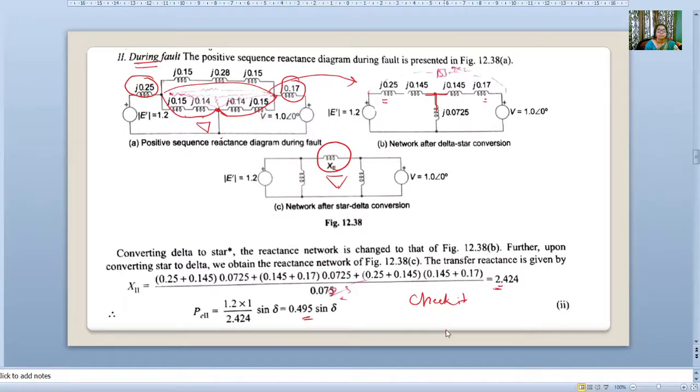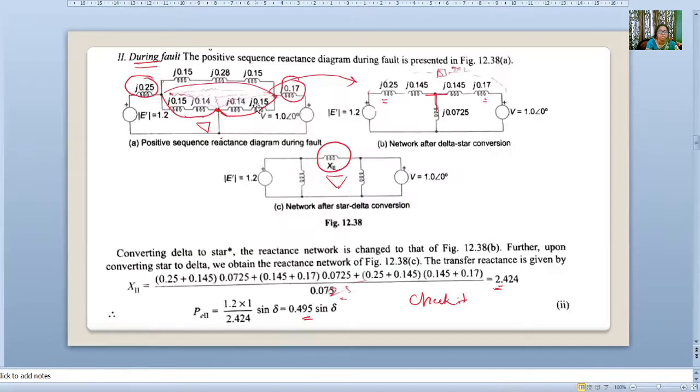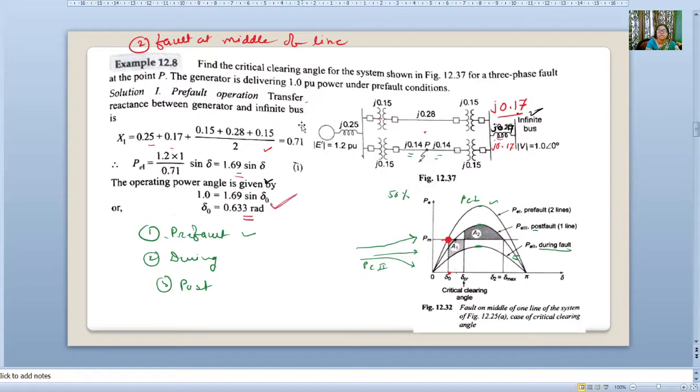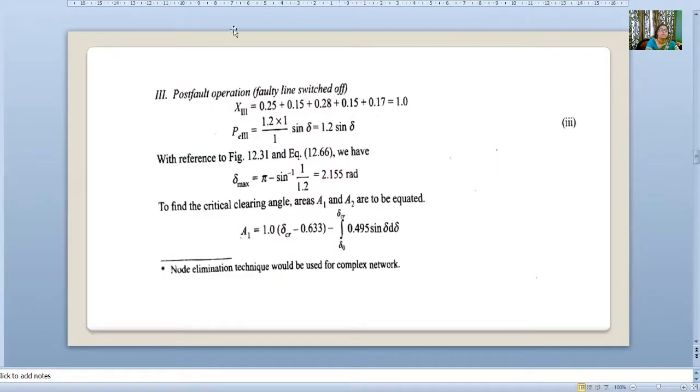Then the post fault condition. Now in the post fault condition I am telling the procedure only. In the post fault condition only one line is working. This line will get disconnected, only one line will be working. So one reactance will be in the picture: 0.25, 0.5, 0.15, 0.28, 0.15, 0.17.